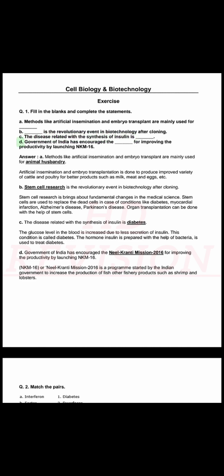D. Government of India has encouraged the ___ for improving the productivity by launching NKM16. Answer. A. Methods like artificial insemination and embryo transplant are mainly used for animal husbandry. Artificial insemination and embryo transplantation is done to produce improved variety of cattle and poultry for better products such as milk, meat and eggs, etc.